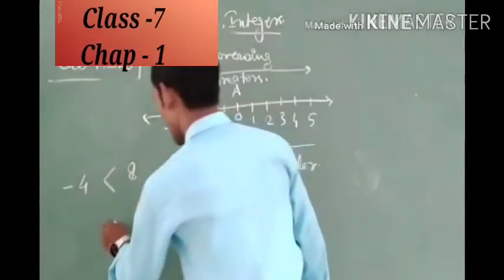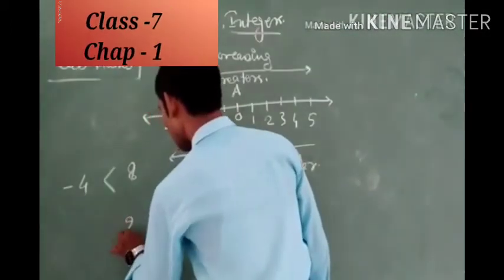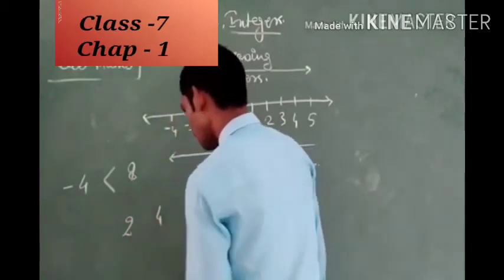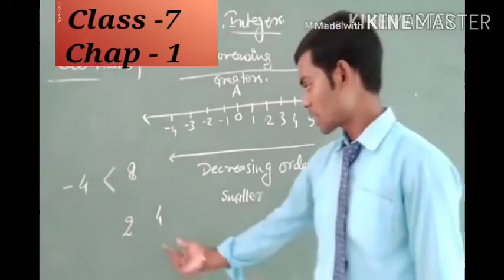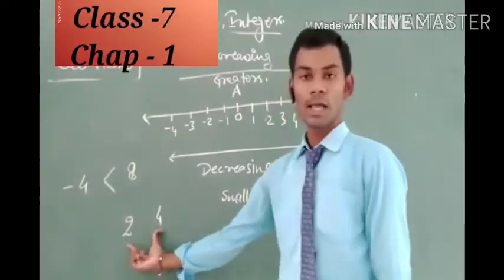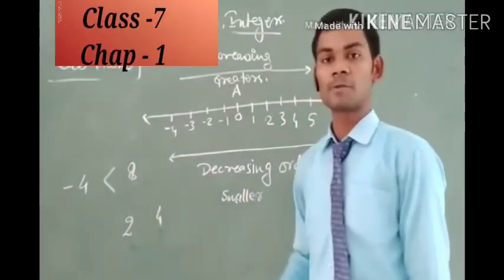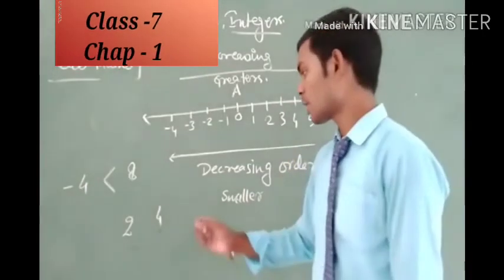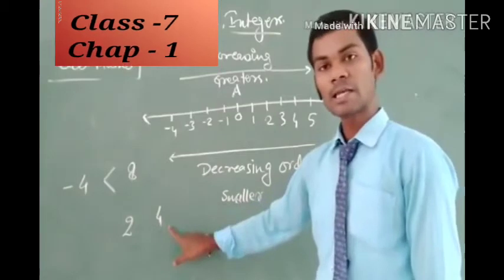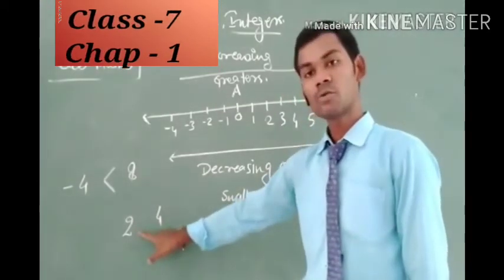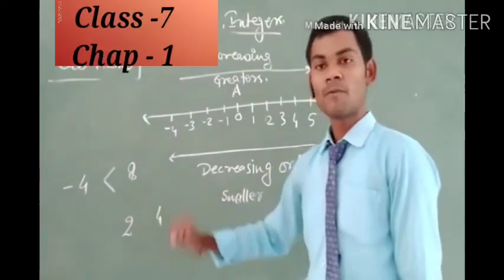Similarly, if we have two positive numbers like 2 and 4, and the question is which one is greater, then we can see that both numbers exist on the right side of 0, but we can also see that 4 exists to the right of 2 and 2 exists to the left of 4.